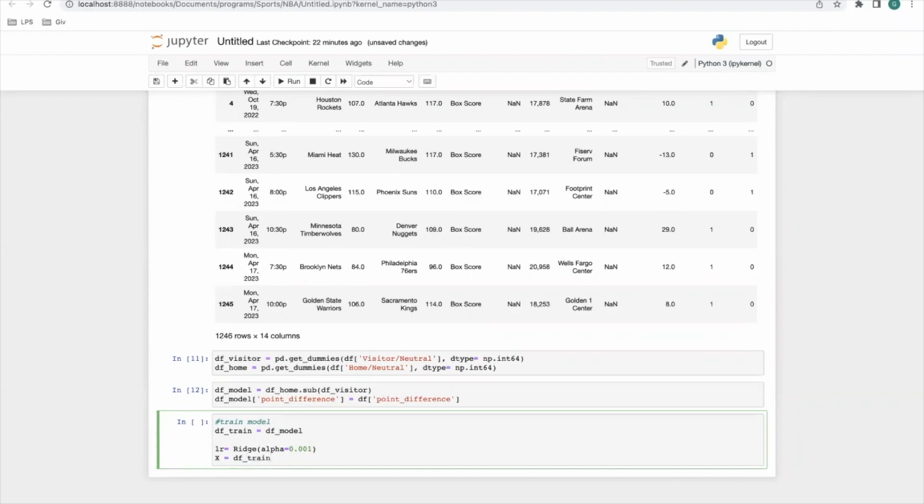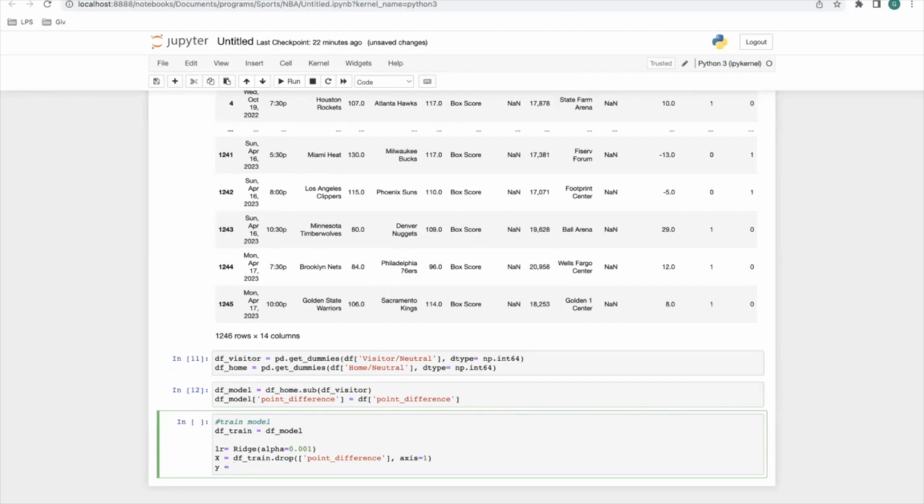So we're going to do df_train.drop point difference, and it's going to be on the first axis. So remember dependent and independent variables, like algebra. X will help feed into Y.